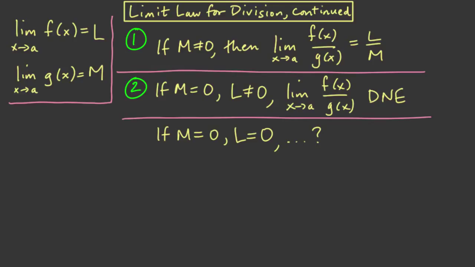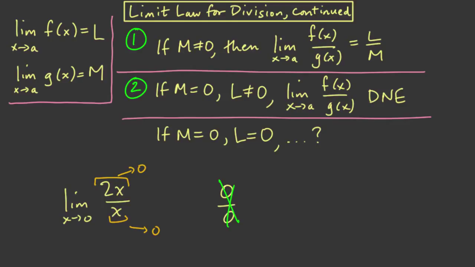For instance, let's say that we want the limit as x approaches 0 of 2x over x. And here the numerator is continuous, so as x approaches 0, we can just plug in, and we see that the numerator is approaching 0, and same thing with the denominator. But we don't want to say that this limit is 0 over 0. 0 over 0 isn't defined, but this quotient, we know it's 2.